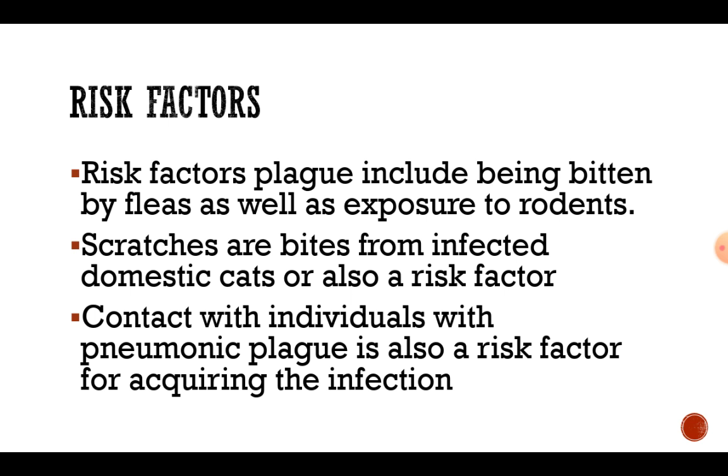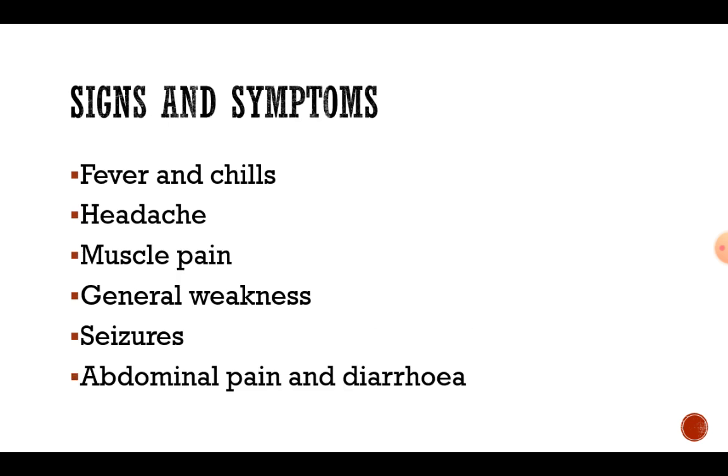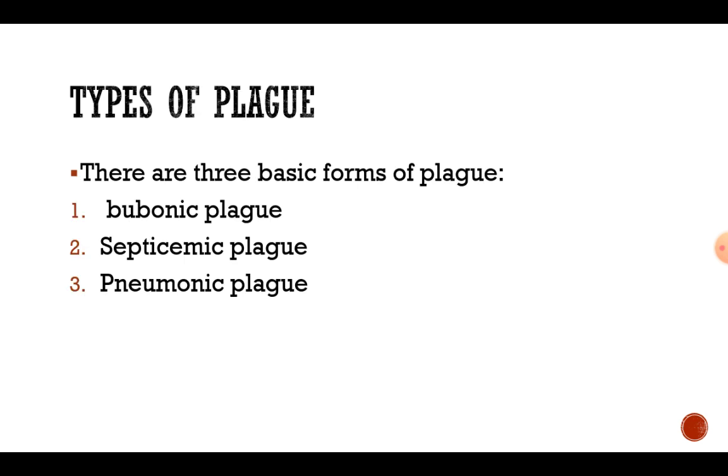The next point is that contact with individuals with pneumonic plague is also a risk factor for acquiring the infection. The signs and symptoms of plague are fever and chills, headache, muscle pain, general weakness, seizures, abdominal pain and diarrhea. In this video I am going to tell briefly about plague.